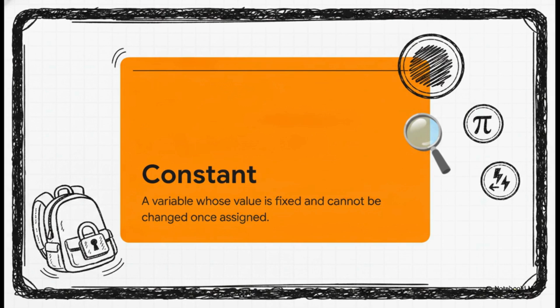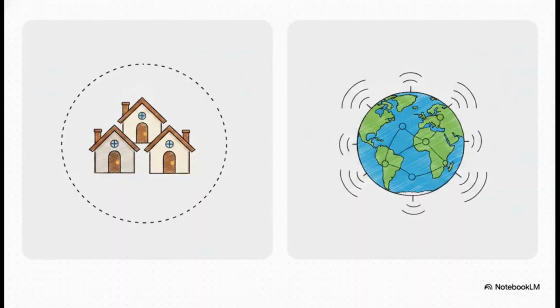This is absolutely crucial for fixed real-world values in your code, like the speed of light for a physics engine, or pi for a math calculation. You just declare it once, and it stays safe forever. We also really have to consider scope. Basically, this is the territory your data is actually allowed to exist in.